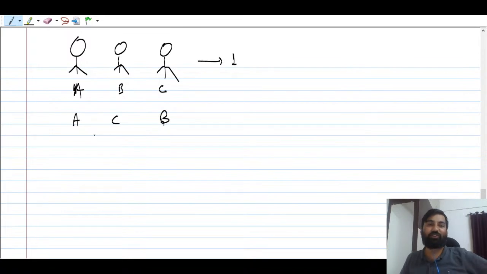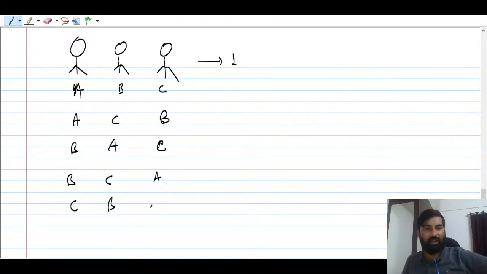Now you take B: B is here, A is there, C is there. Like this. Now B is there, C is there, A is there. Now you take C, C is there. Now B will be in the same position, and A is going to be here. Now C is there, A is there, B is there.